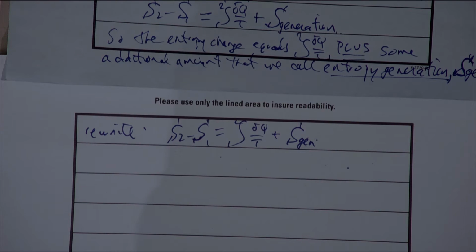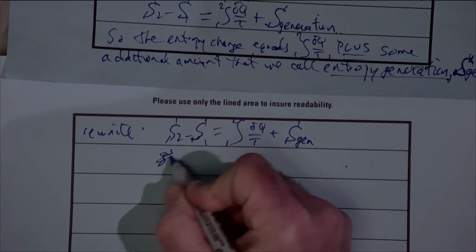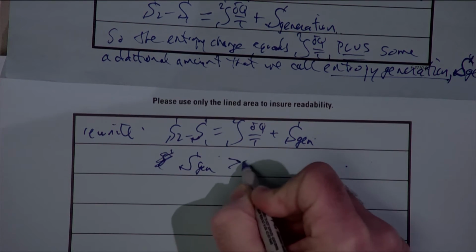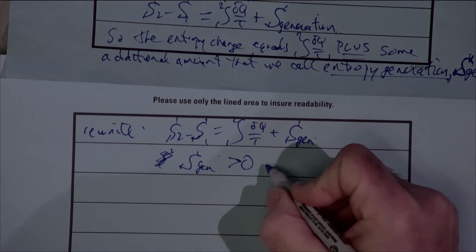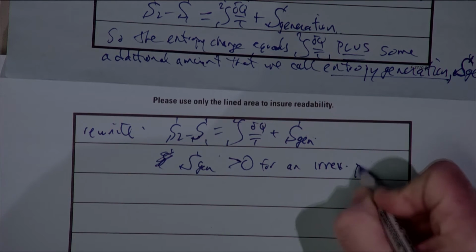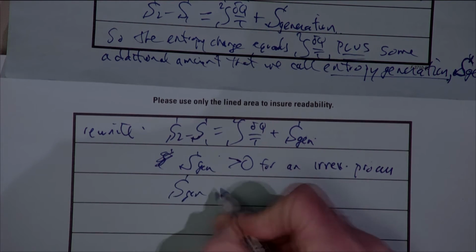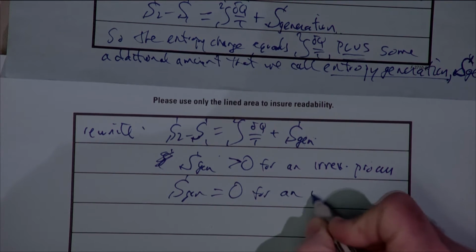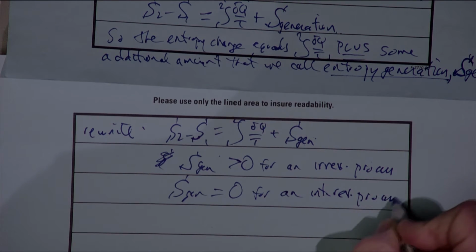I'll note that the entropy generation will be greater than 0 if it's a real process, in other words, for an irreversible process. And the entropy generation will have to equal 0 for an internally reversible process.